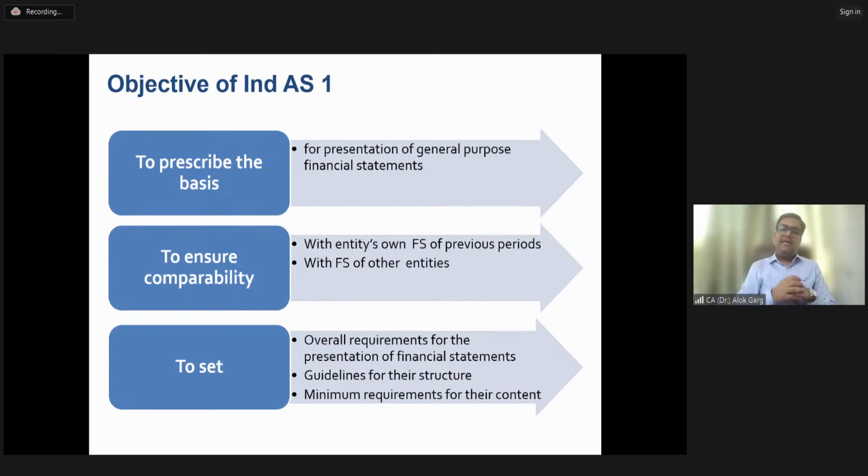If Ind AS 1 has a line item, for example assets held for sale, but Schedule 3 does not, then you have to present assets held for sale separately on the face of the balance sheet, as Schedule 3 itself says its requirement is the minimum requirement. If Ind AS has additional requirements, you need to follow them. This is already given in Schedule 3.